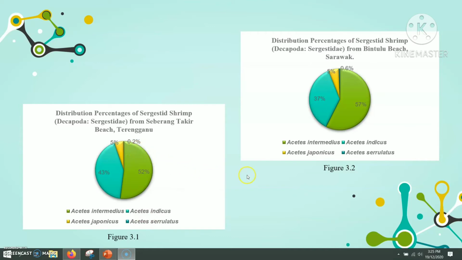0.2%. For figure 3.2, the Sergestidae intermedius was observed as the highest distribution percentage with 57.4%, and the second highest distribution is Sergestidae indicus with a percentage of 36.6%, and Sergestidae japonicus with the percentage of 5.4% in third place. Similar to the observation at Seberang Takir, Terengganu, the Sergestidae cerulatus was recorded with the lowest percentage distribution at Bintulu, Sarawak, with the percentage of 0.6%.